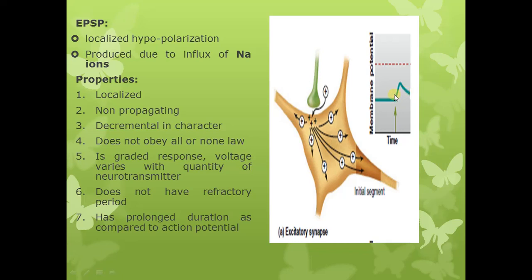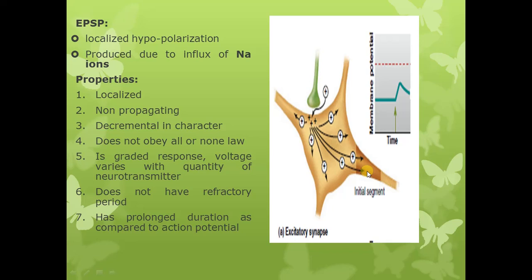Now the importance of EPSP is that if it is of sufficient magnitude so that it reaches the threshold for excitation, an action potential is going to be produced. In the same way you have learned about the end plate potential produced in the skeletal muscles. That end plate potential, which is a graded response, if it reaches the threshold for excitation, the action potential is produced in the skeletal muscles. In the same way, if EPSP is of sufficient magnitude to reach the threshold for excitation, it is going to produce an action potential in the postsynaptic neuron.